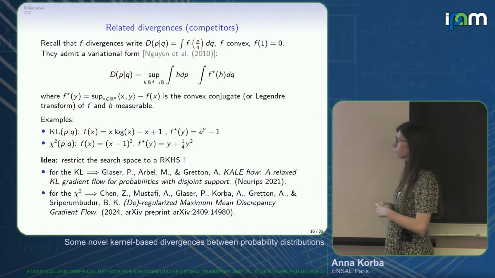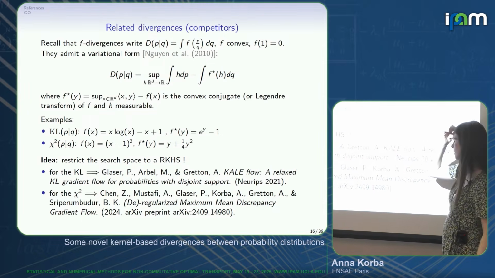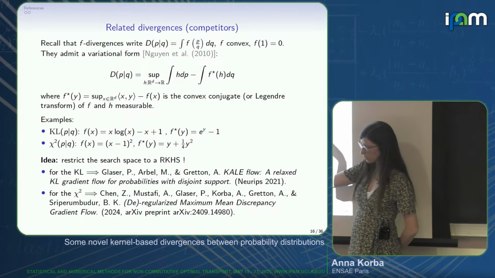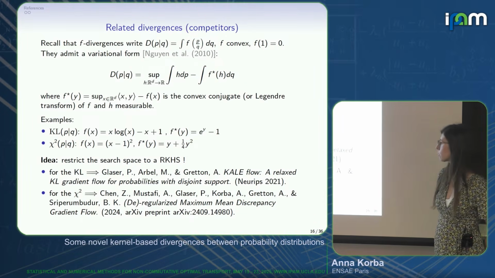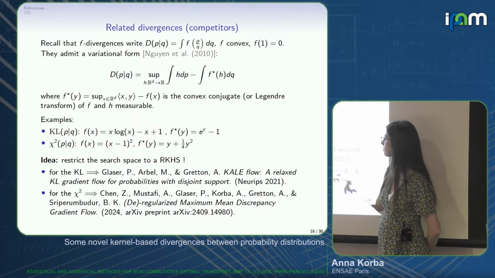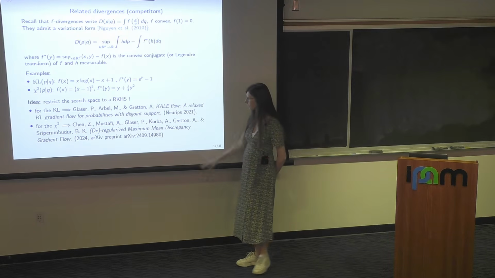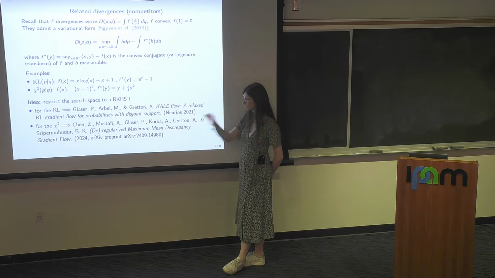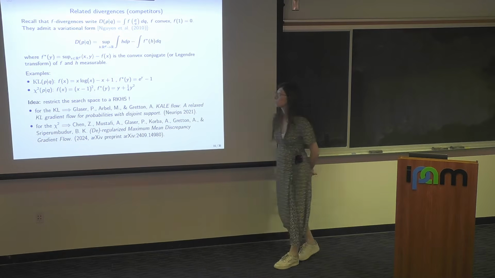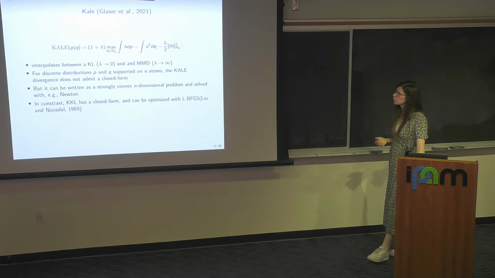This has been done for the KL in this paper by Pierre Glaser, Michael Arbel, and Arthur Gretton, where the resulting divergence was called KALE, from a few years ago. And we've recently done it for the chi-squared in this paper with Pierre and Arthur, who were already here, and Hudson, Aratrika, and Bharath.